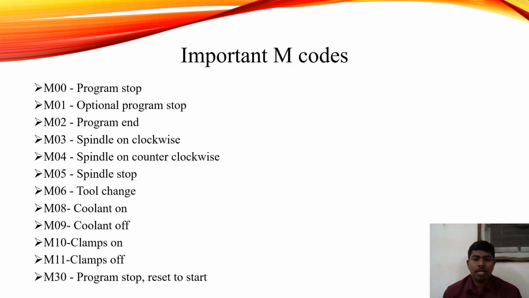M codes. The M codes, on the other hand, give all the info that G code overlooks. That's why it is called either machine code or miscellaneous code. The important M codes. M00, program stop. M01, optional program stop. M02, program end.